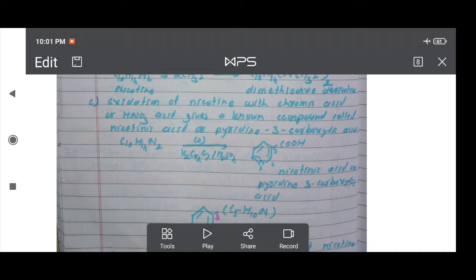I am showing the reaction here. Nicotine in the presence of oxidizing agent K2Cr2O7 and H2SO4 gives nicotinic acid.